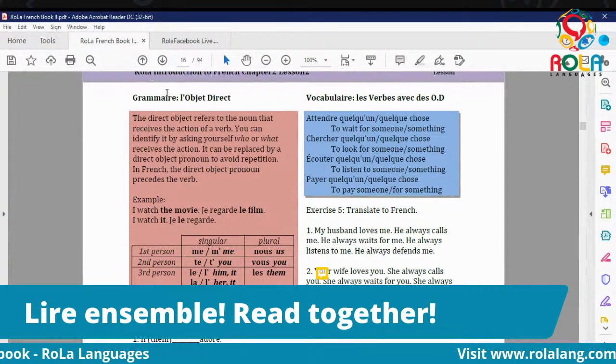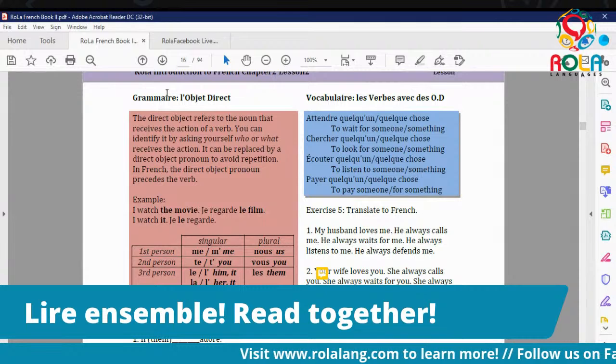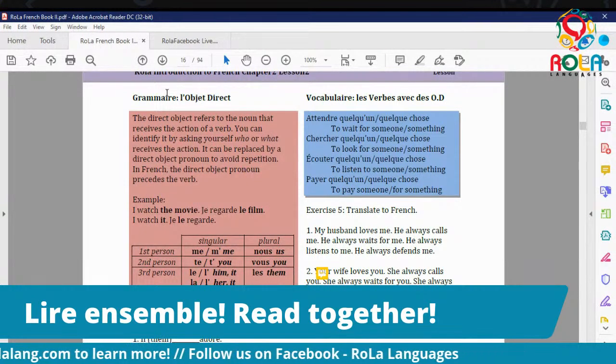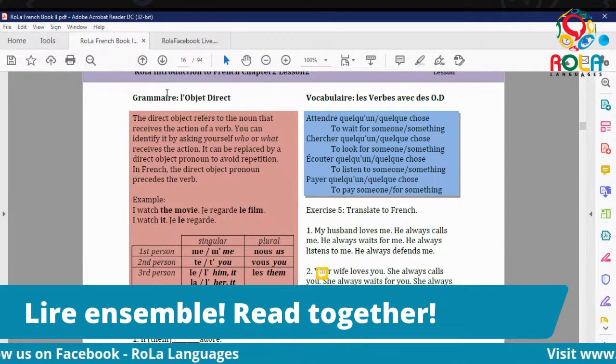So this was a grammar lesson, grammaire, and we did an exercise. The goal of this lesson on Mondays is to do grammar, and then on Wednesdays we'll do another lesson, something a little different. Bon.